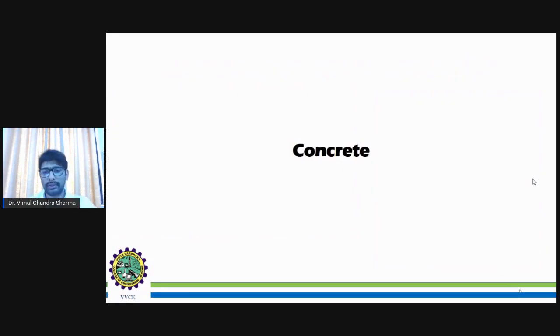So concrete. What is concrete? Concrete is a building material. It's a mixture of fine aggregates, coarse aggregates, as well as cement and cement paste, which has the water content.